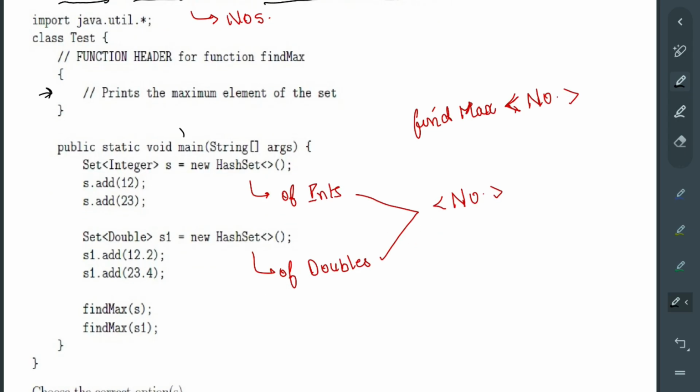ओके, वी सी द मेन फंक्शन, है ना। सो मेन फंक्शन में क्या है, वी हैव टू हैश सेट्स and both of them are of different types. Okay, data types. Basically, first is the HashSet of Integers and second is HashSet of Doubles. तो उसका मतलब क्या हुआ, so we need something of a function that can handle both integer and double, है ना। हम दो फंक्शन नहीं लिखेंगे, we will only write one function. Okay, and we need it to be able to handle both integers and doubles.